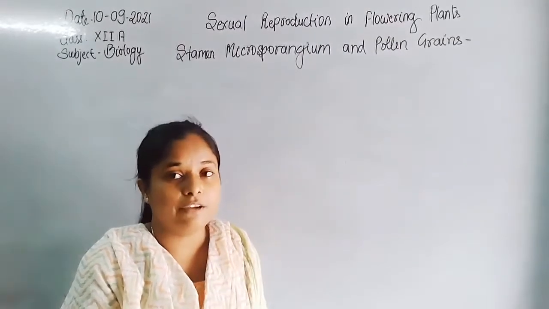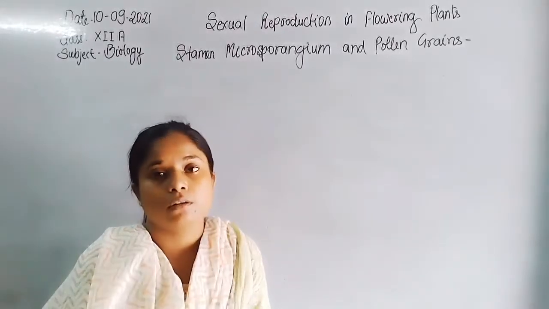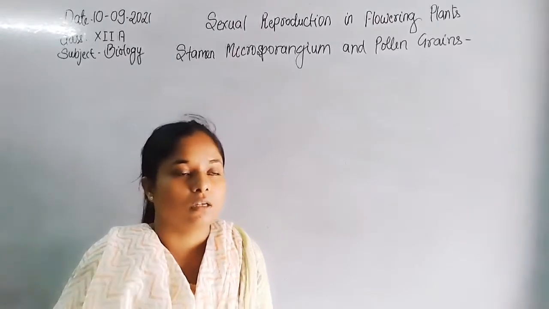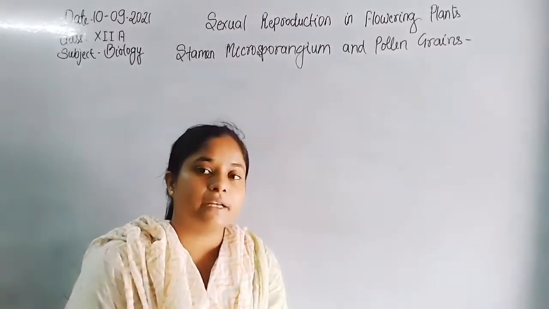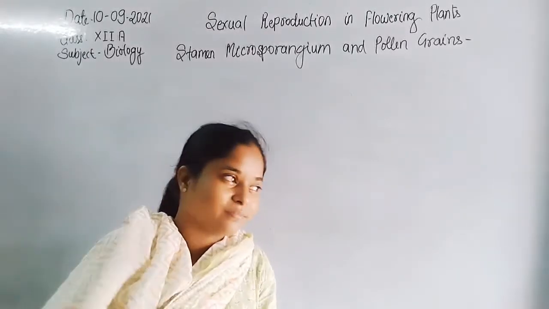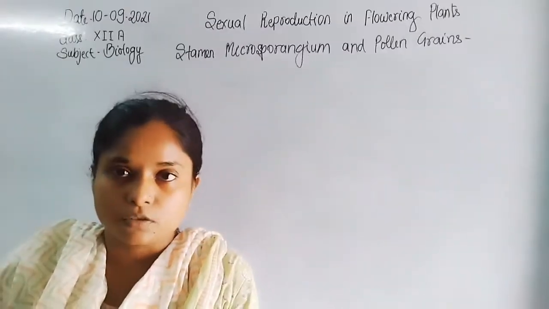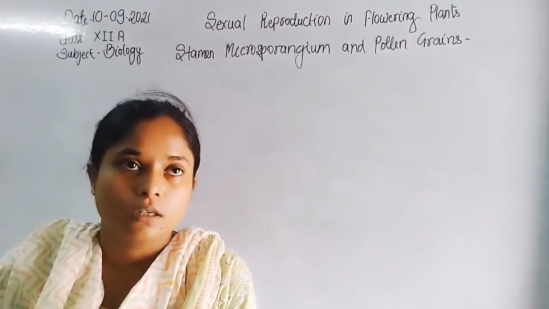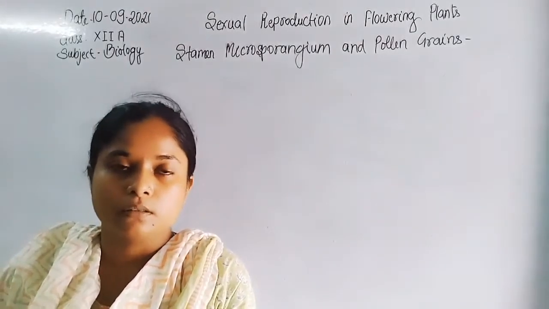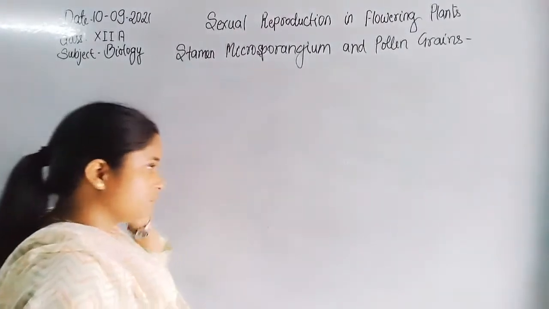There are 5 chapters: sexual reproduction in flowering plants, human reproduction, reproductive health, principles of inheritance and variation, and the last chapter is molecular basis of inheritance. So overall 5 chapters in Term 1, and in RT first I have given only 1 chapter.